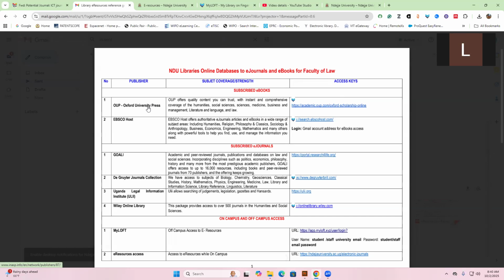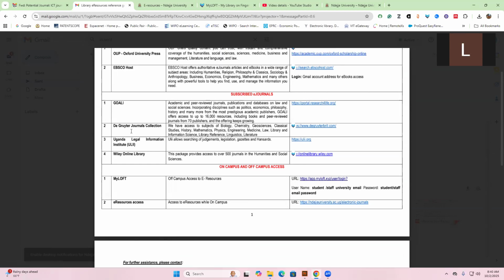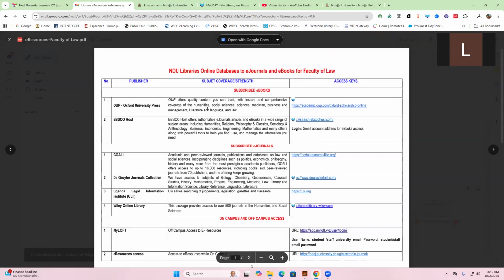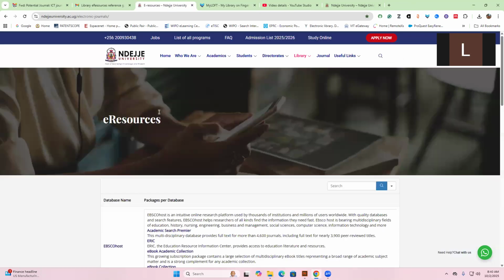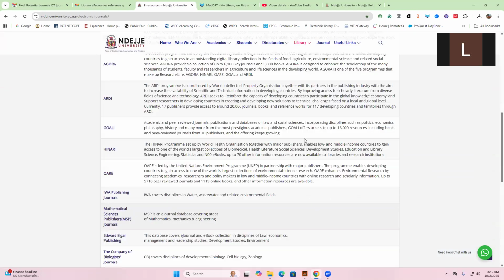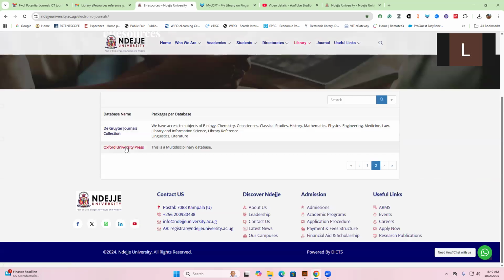We have Oxford University Press, which has a number of materials, and then also EBSCO for books. And then for articles, we have Gori, the Grutas Journal Collection, the Uganda Legal Information Institute, and also the Wiley Online Library. More databases will be added in future. To start with, we can start with the Oxford University Scholarship, or Oxford University Press.